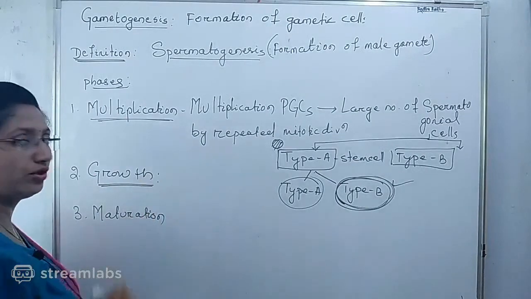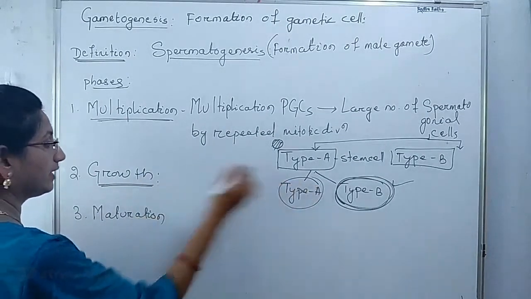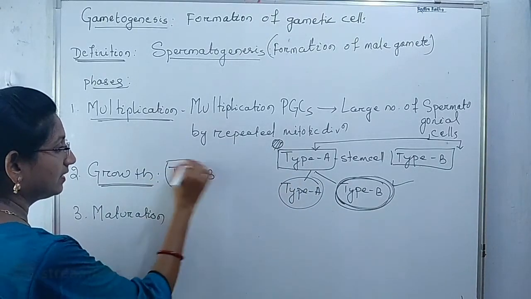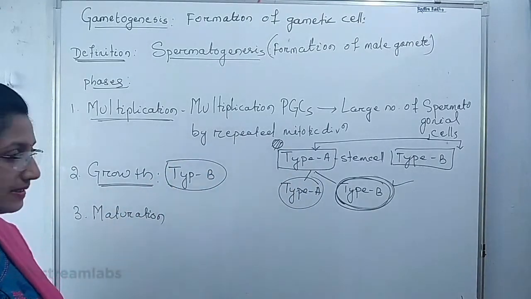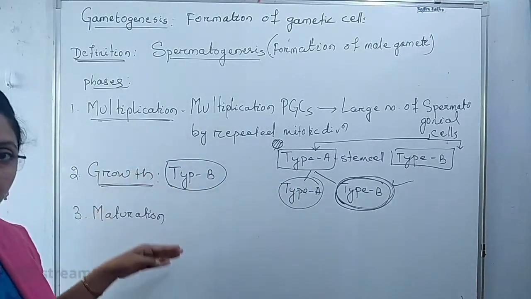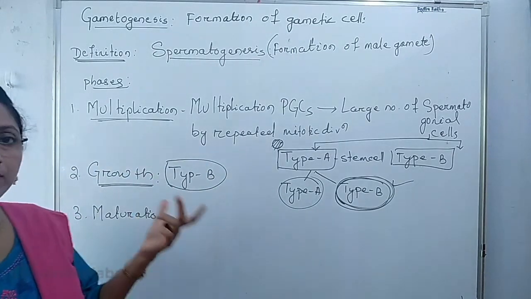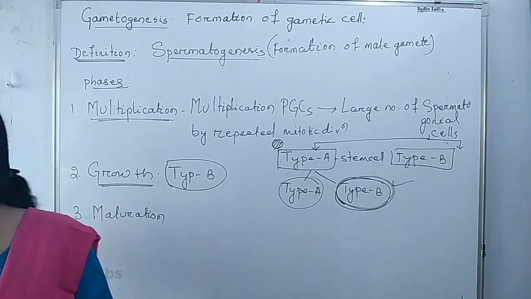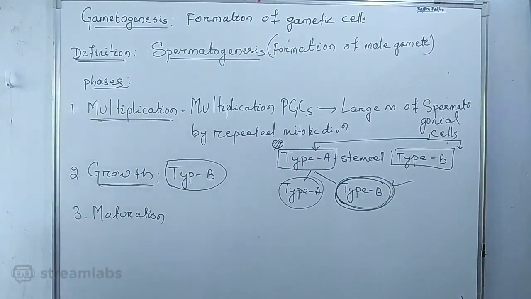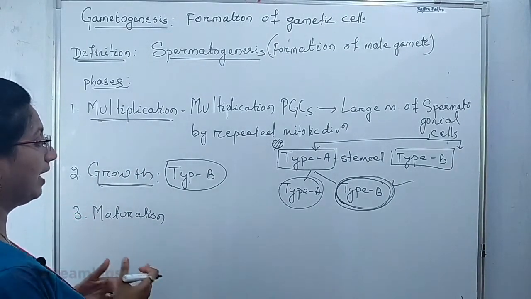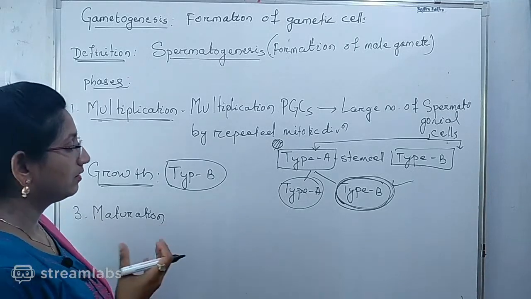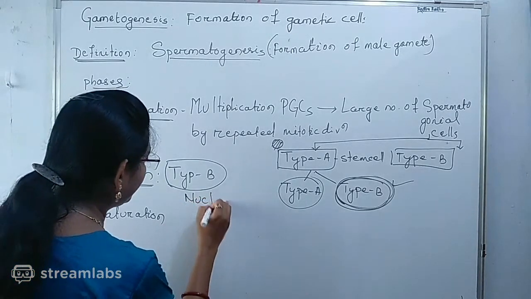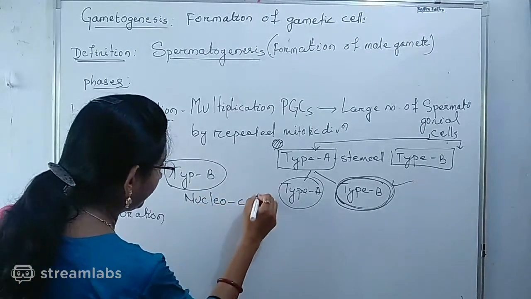What exactly occurs during this growth phase? The type B spermatogonial cells, after the multiplication phase, increase in their size and become larger by the development of the nucleocytoplasmic content.